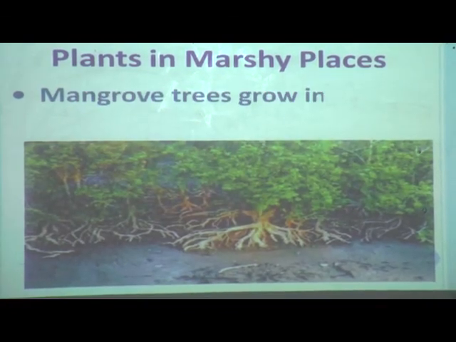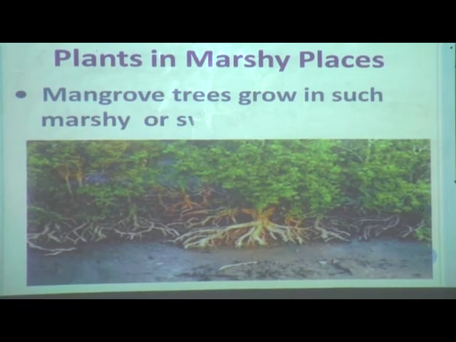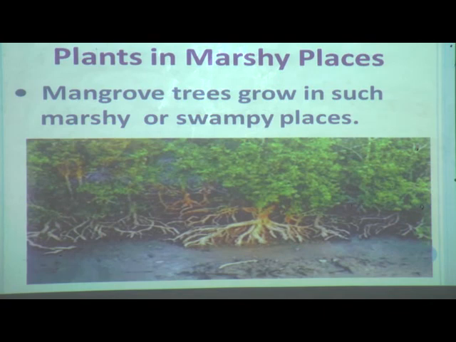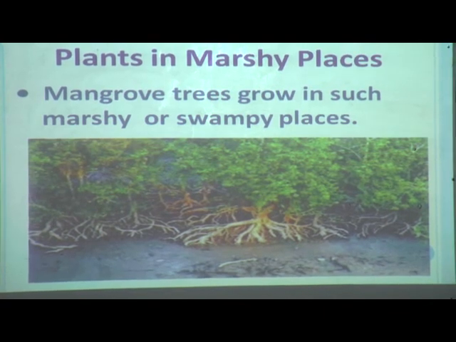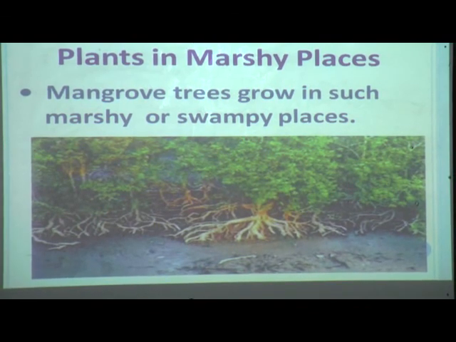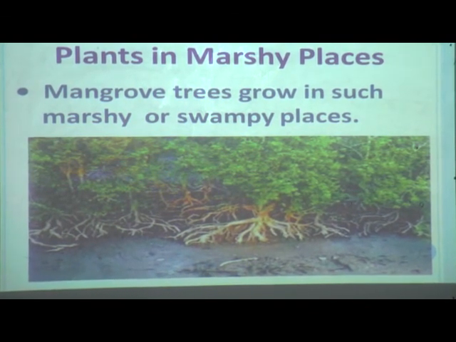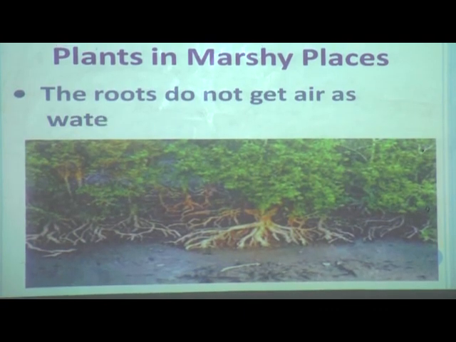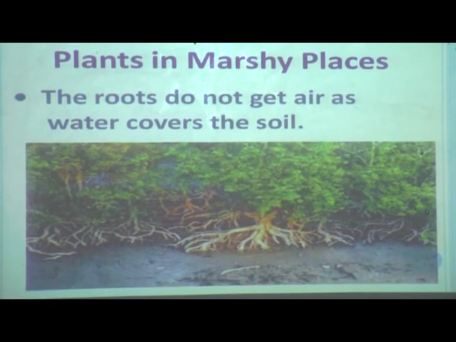Now we will see which type of trees grow here. See, the mangrove tree is an example of the plants that grow in marshy places. Mangrove trees grow in such marshy or swampy places. The roots do not get air as water covers the soil.